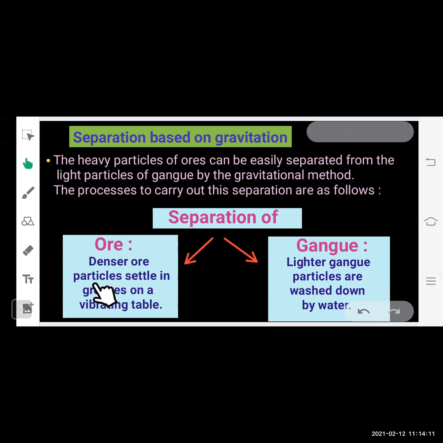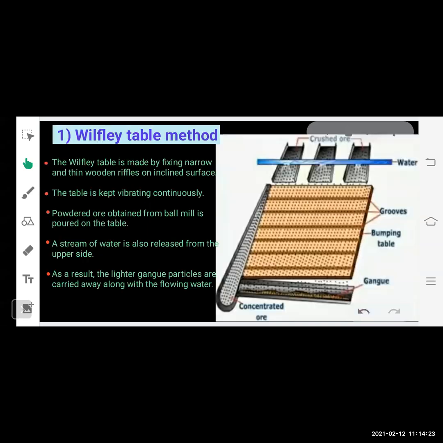So denser ore particles settle in groups on a vibrating table, and gangue particles, as they are lighter, are washed down by water. Let's see how this happens. The first process given here is the Wilfley table method. The Wilfley table is made by fixing narrow and thin wooden ripples on an inclined surface. You can see this is an inclined surface on which narrow thin wooden ripples are fixed like a staircase.